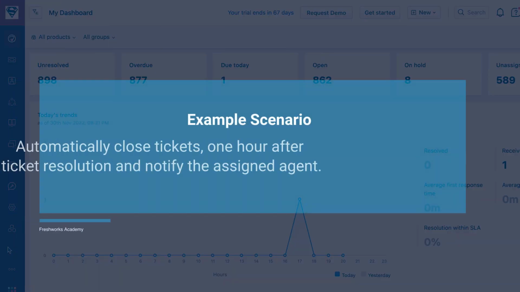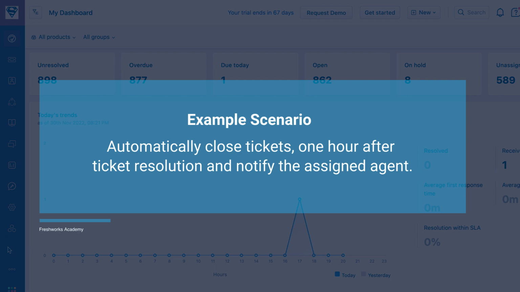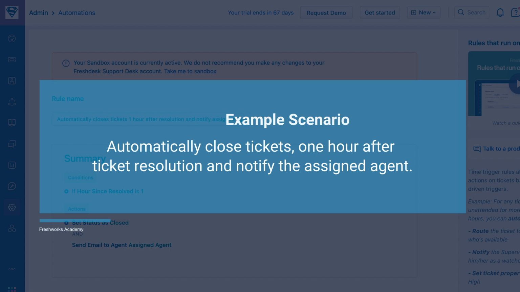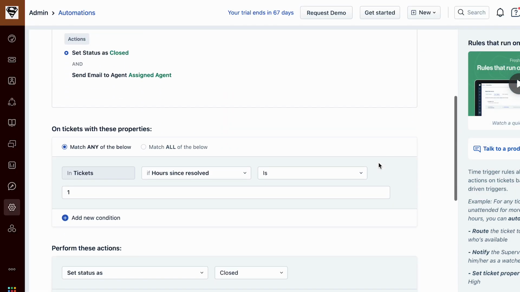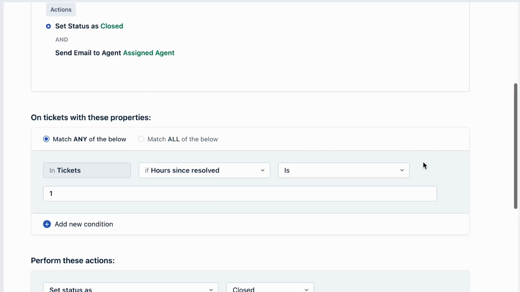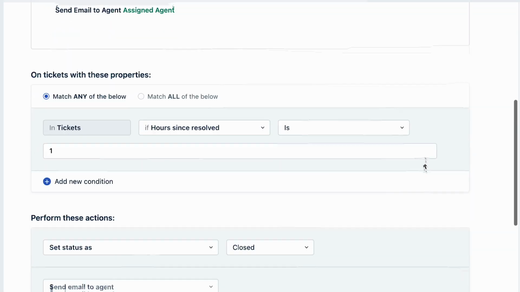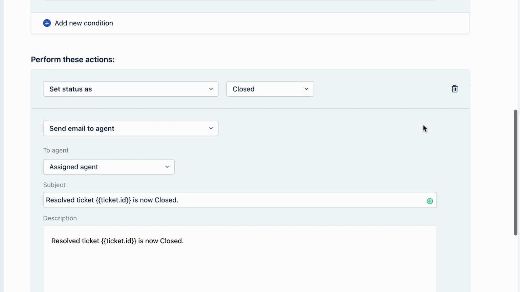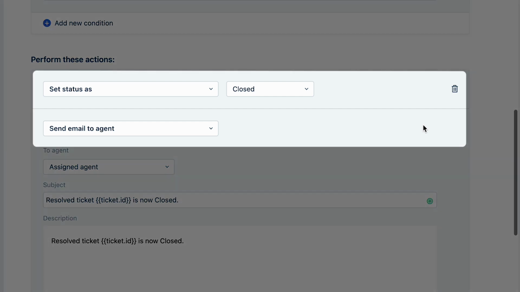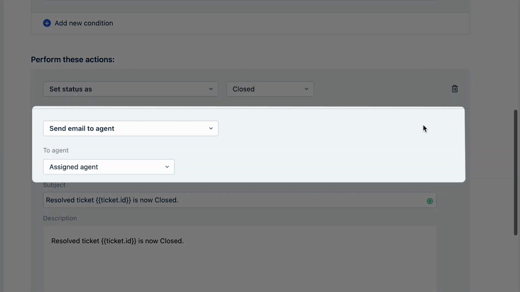Let us consider a time trigger automation that automatically closes tickets 1 hour after they are resolved and notifies the assigned agent. You can see that the On Tickets with These Properties section has the following conditions. Match any of the below. This automation rule should run on all tickets if hours since resolved is 1 hour. Once this condition is satisfied, then set status as closed and send notification email to the assigned agent.